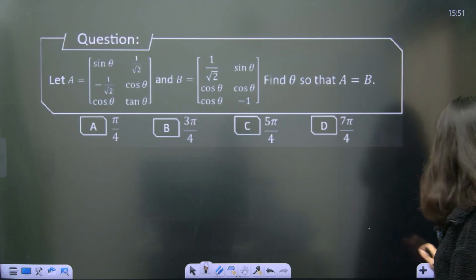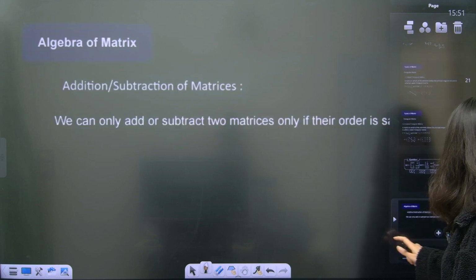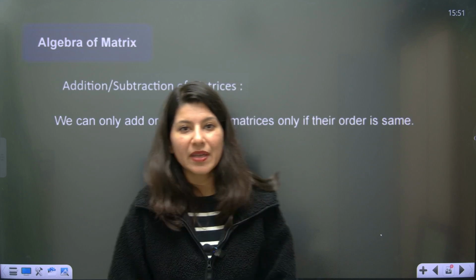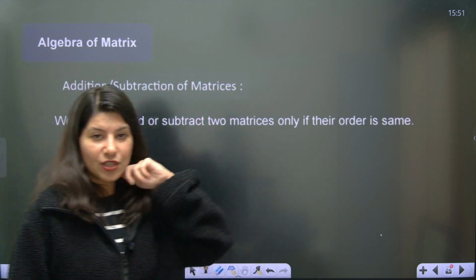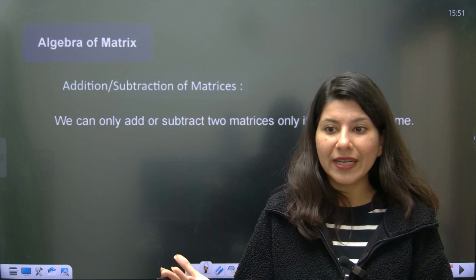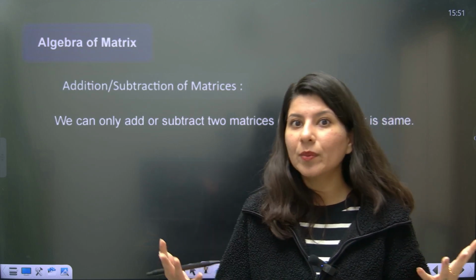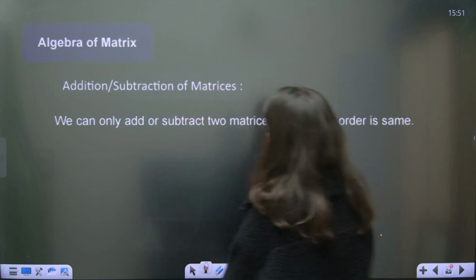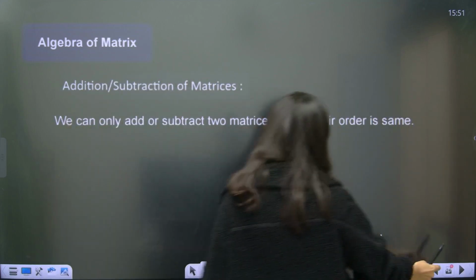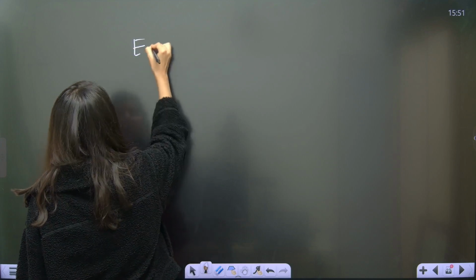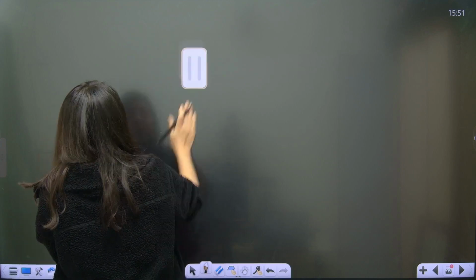And now we will talk about algebra of matrix. Before addition and subtraction, I would like to tell you what happens when two matrices are equal, or when exactly two matrices are equal. What do you think? Let me just write it over here. Equal matrix.